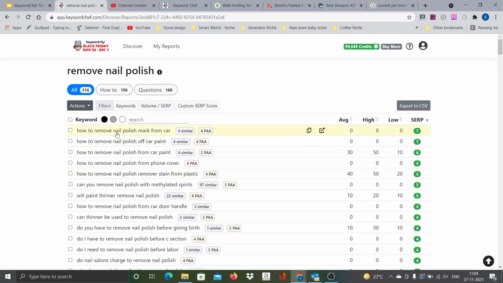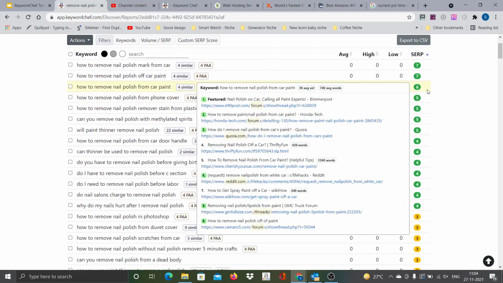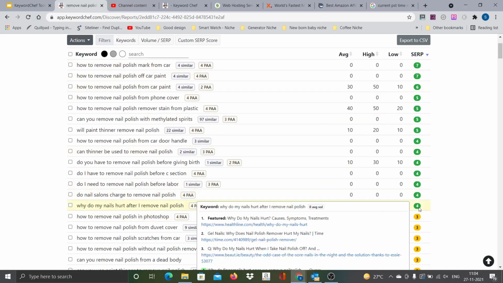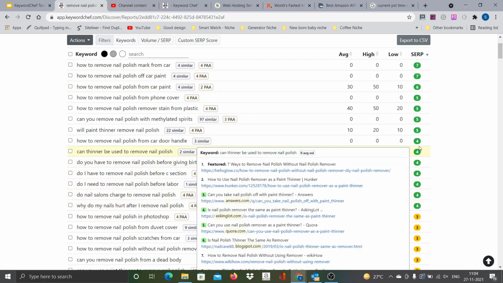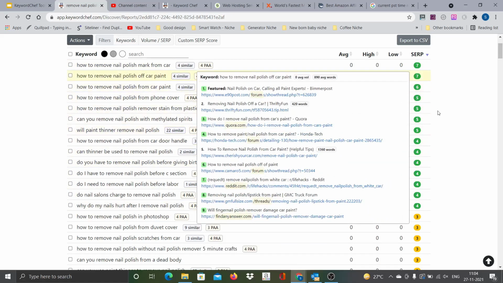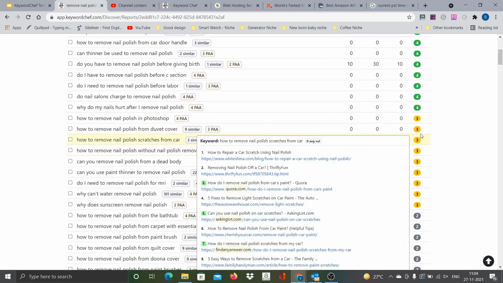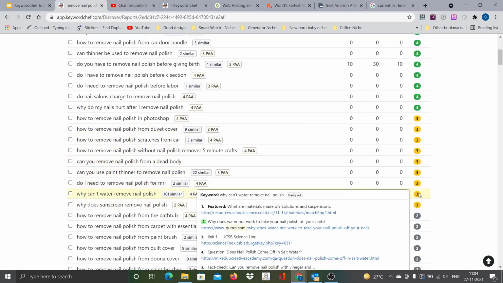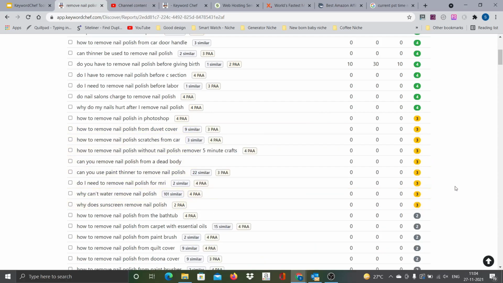Now just see, out of a total 316 keywords that we analyzed, how many are there in the green? So 3, 6, 9, 12, 14 in green, and about 9, right? Yeah, 9 in amber.